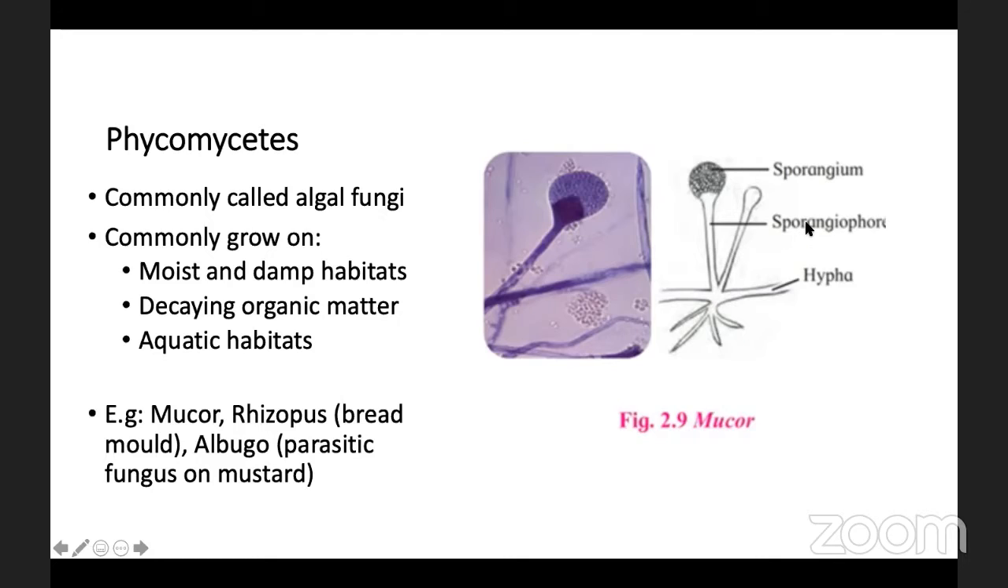These vertically grown hyphae are called sporangiophores. And at the terminal portion of this sporangiophore, there is a globular structure called the sporangium. Inside the sporangium, spores are developed. When the dehiscence of the sporangium occurs, these spores fall down, and from these spores, new Mucor develops. This is a type of asexual reproduction.